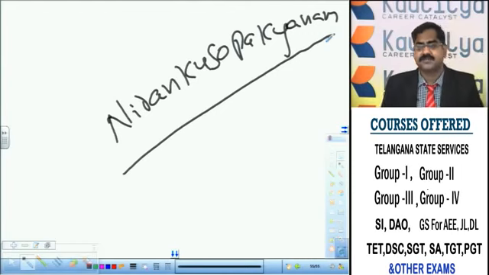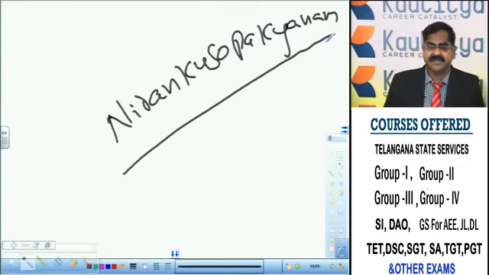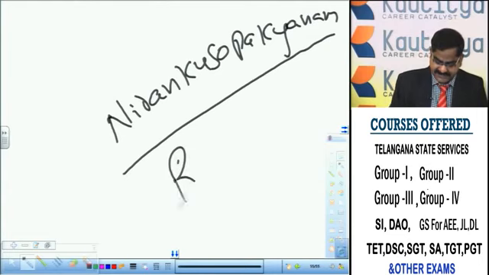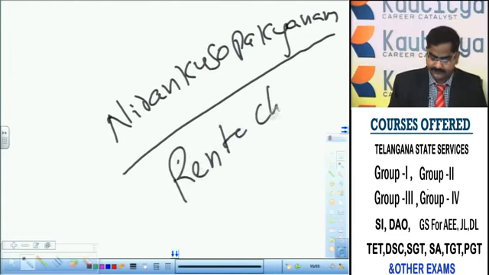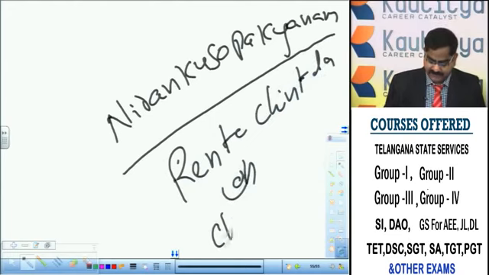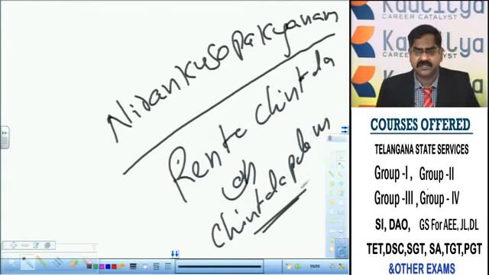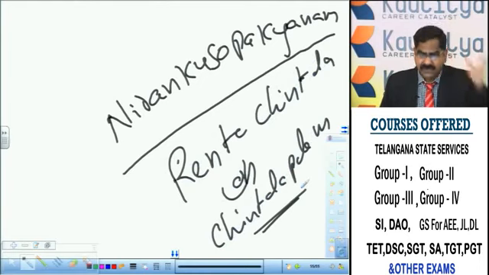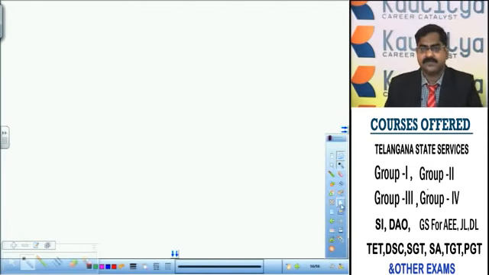Then Ibrahim Quli Qutub Shah, acknowledging the literary services rendered by Kandukuri Rudrakavi, granted a village, namely Renta Chintala, or Chintalapalam. This village is located in Nellore district, coastal Andhra. Kandukuri Rudrakavi received a land grant of Renta Chintala, or Chintalapalam, in Nellore district, from Ibrahim Quli Qutub Shah. Another court poet of Ibrahim Quli Qutub Shah in Telugu,